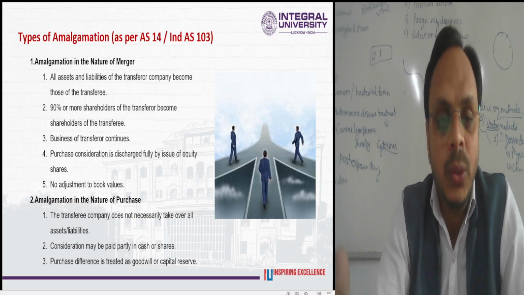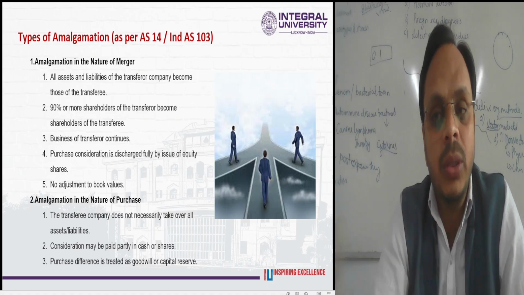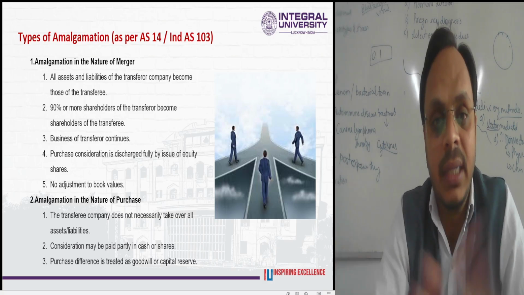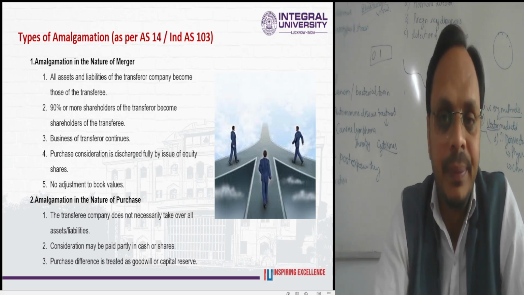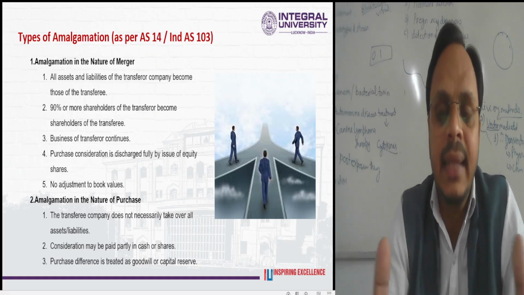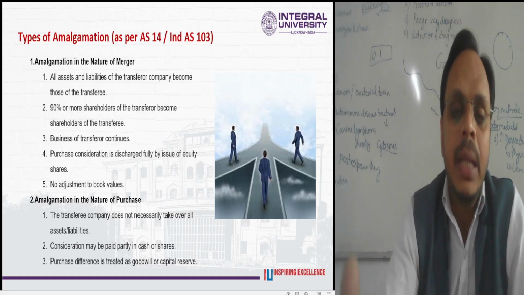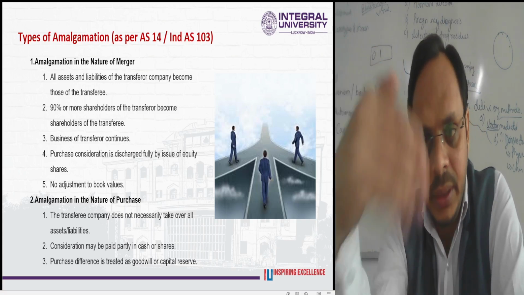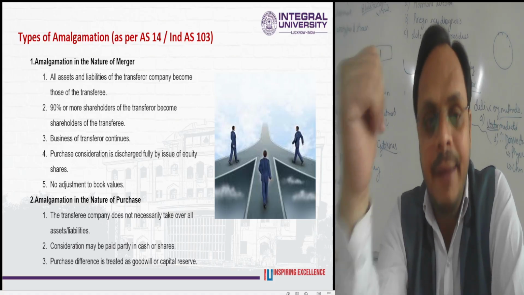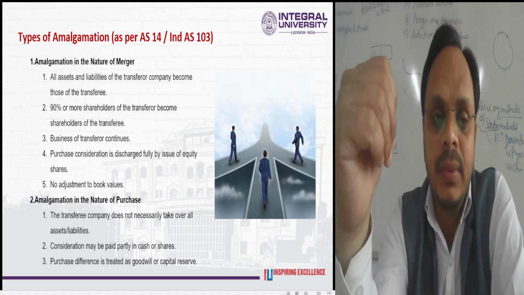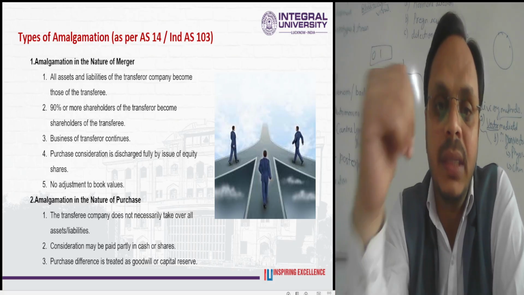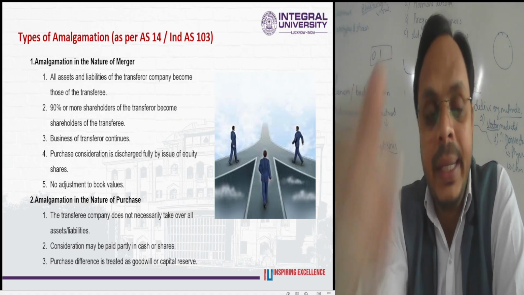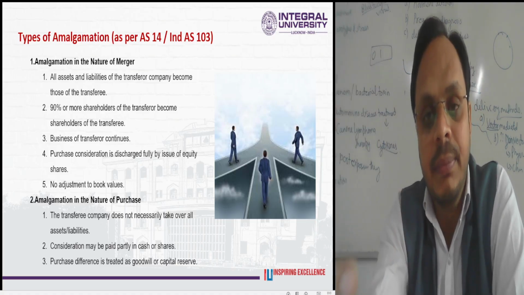It means two or more companies are going to merge with each other, and the operational activities of the transferor company are going to close down. All the assets and the liabilities of the transferor company by default become the assets and the liabilities of the transferee company, and 90% or more of the shareholders of the transferor company, which in this example is X company, become the shareholders of the transferee company automatically.